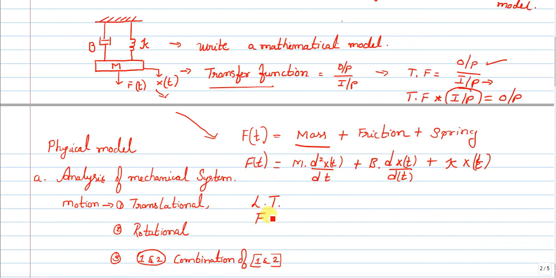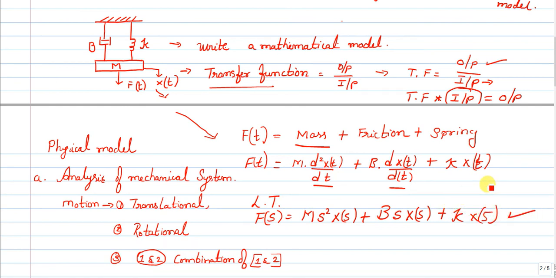F of s equals m into s square X of s, plus b into s X of s, plus k into X of s. This is the algebraic representation of a mathematical model subjected to translational motion.